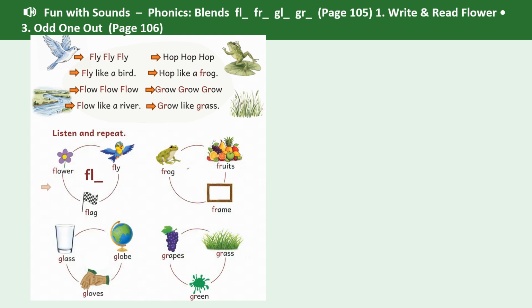Listen and repeat. Fl, flower, fly, flag. Fr, frog, fruits, frame. Gl, glass, globe, gloves. Gr, grapes, grass, green.